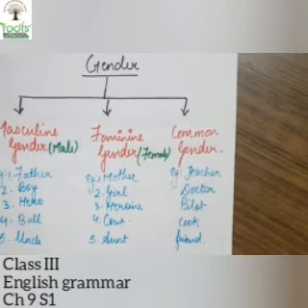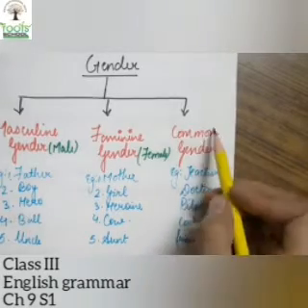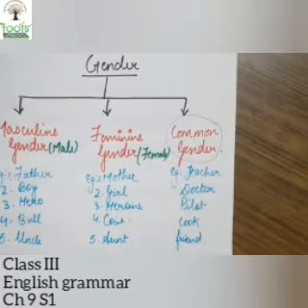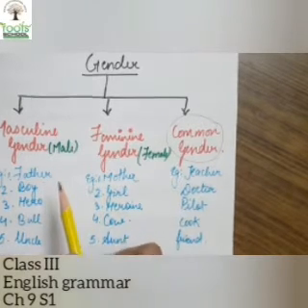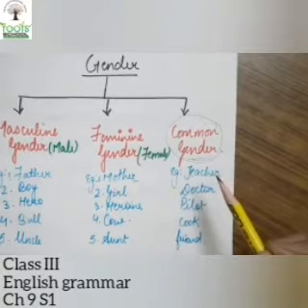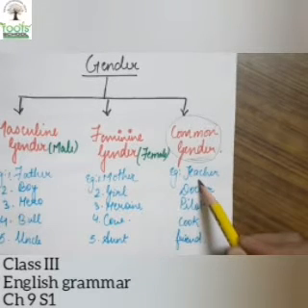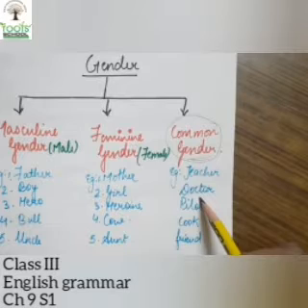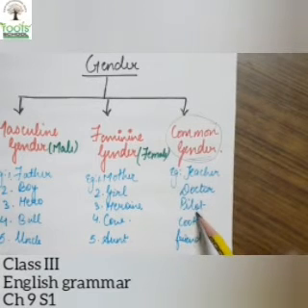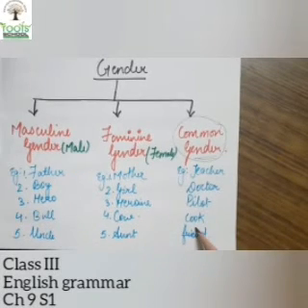Friend can be boy also, girl also. So when we don't know if the person is a boy or girl and we use their name in common, means it can be any boy or girl, then it is known as the common gender. Okay, teacher can be a male or a female. Doctor can be a male or a female. Pilot can be a male or a female. Cook can be a male or a female. And friend can be a male or a female. Okay.